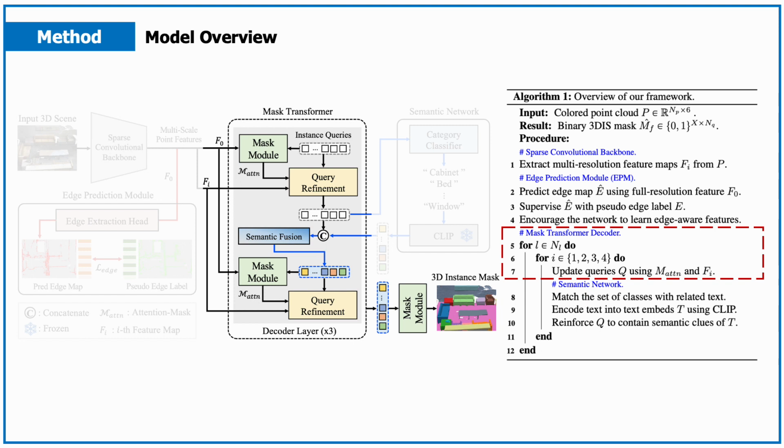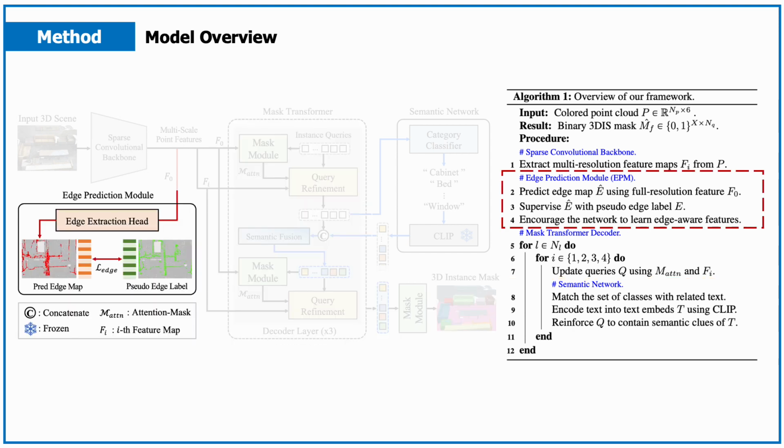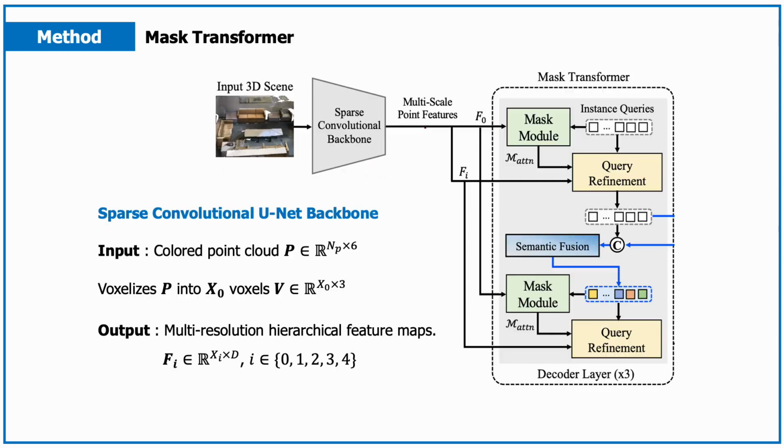Then, the mask transformer decoder with mask module and query refinement blocks, which iteratively updates the instance queries using attention strategies. The last is the Edge Prediction module, where our edge extraction head predicts a voxel-wise edge map, encouraging the network to utilize edge advanced features. I will explain each module in more detail.